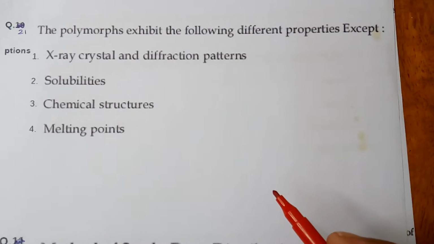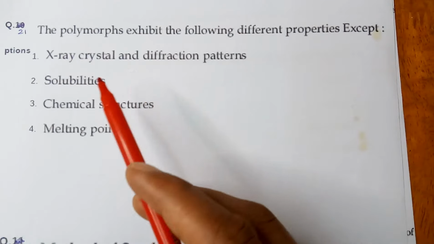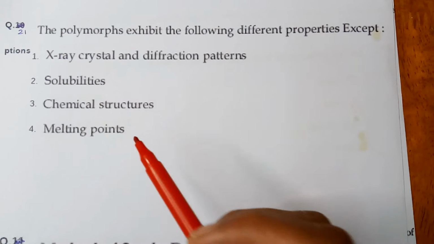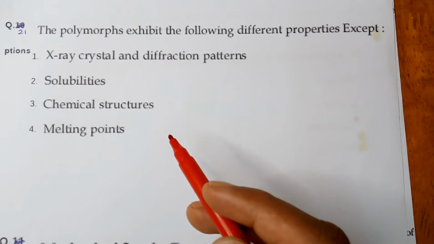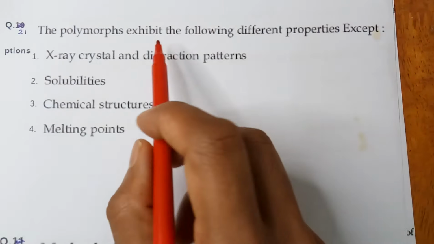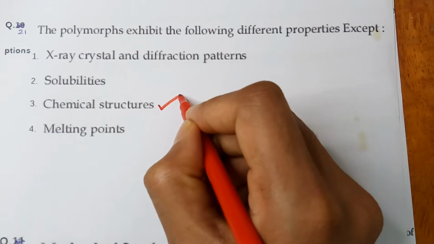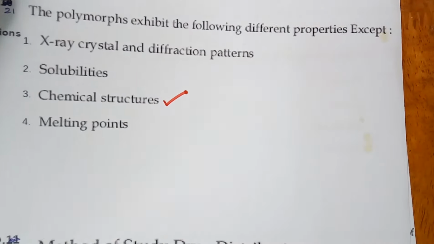They are totally composed of carbon, but their physical and chemical properties vary drastically. Polymorphs have significant differences in their physical properties, for example solubility, melting point, particle size, dissolution rate, hygroscopicity. All of these are different. So the correct answer is chemical structure, which is not different. Question number 21, option 3 is the correct answer. They have the same chemical identity.